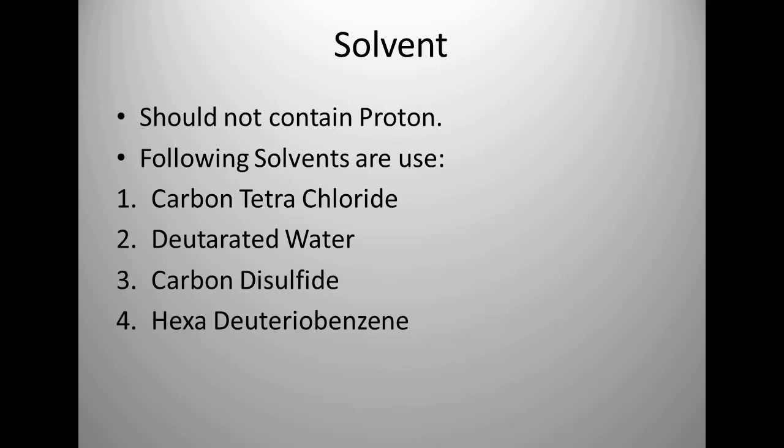So simply, the solvent you select in UV spectroscopy does not have a double bond, like ethanol, methanol or NaOH-like compounds. Likewise, in NMR spectroscopy you choose a solvent which should not contain a proton, because the NMR spectrum gives you the signal on the basis of the proton.